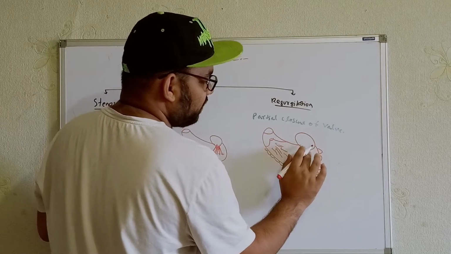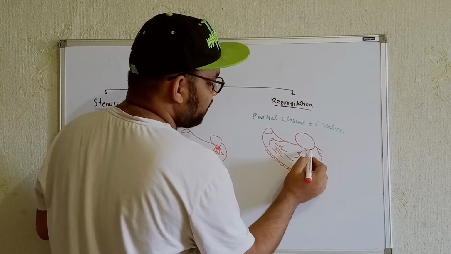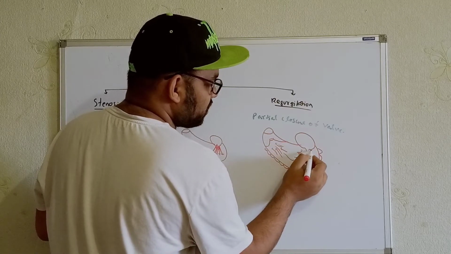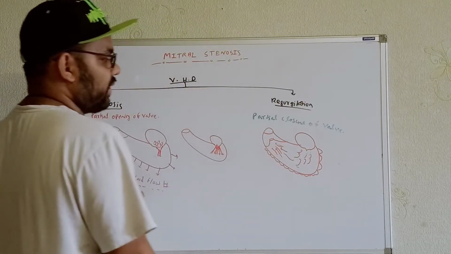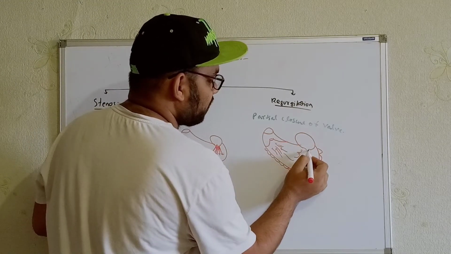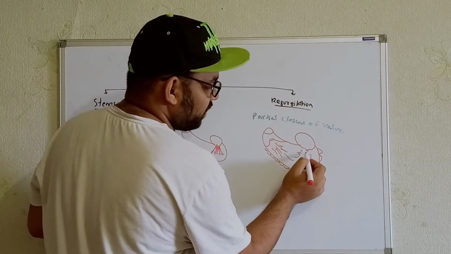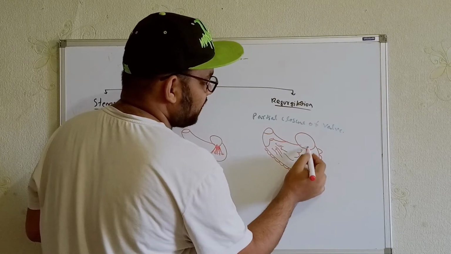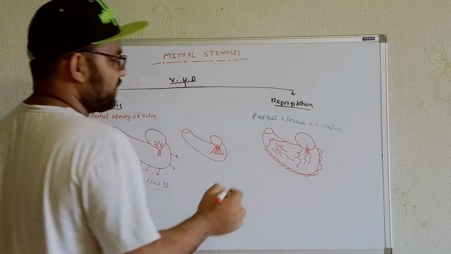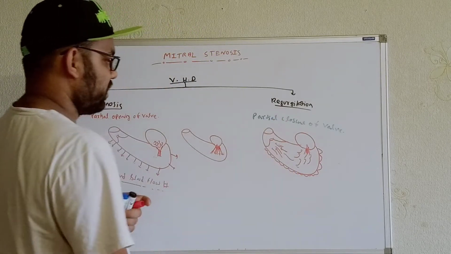Now, what do we know about the valve? The valve will close completely under normal circumstances. But whenever there is partial closure of the valve, that means the valve is not closed completely, and from this portion there is a chance for the blood to go backward, that means from the ventricles to the atrium. So in these cases we will see what is known as regurgitation.